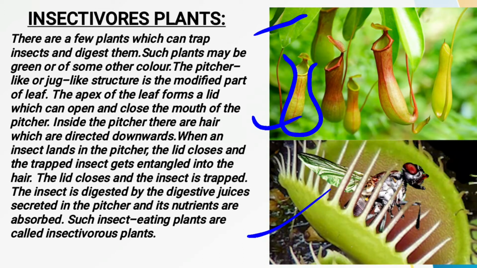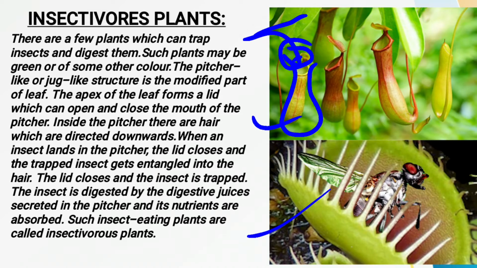Its leaves are like a pitcher-like structure, as you can see here, and the upper part of these leaves is open. Now see what happens when any insect or any small animal sits on the lid of this pitcher plant, then it closes its lid. When any insect sits on this pitcher plant, it closes its lid.